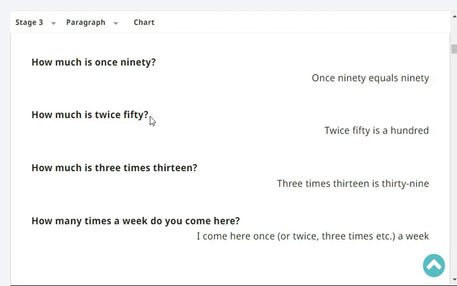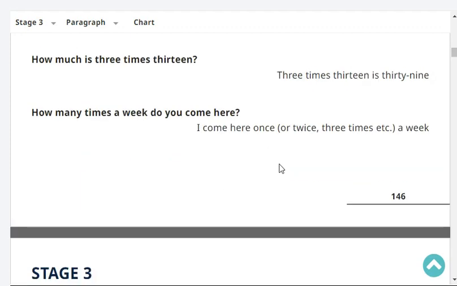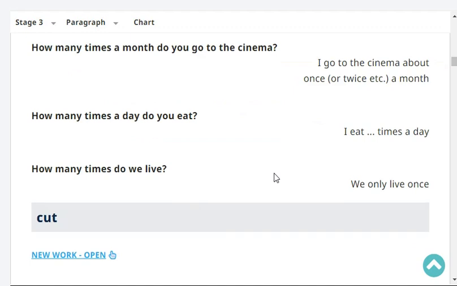How many times a week do you come here? I come here 5 times a week. Very good. Okay. How many times a month do you go to the cinema? I go to the cinema about once a month.